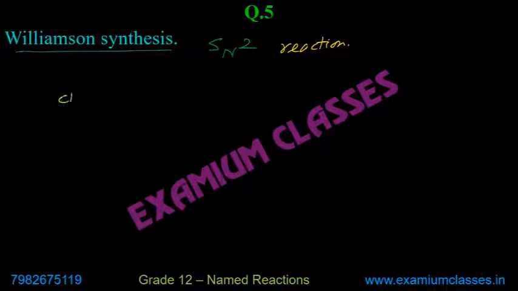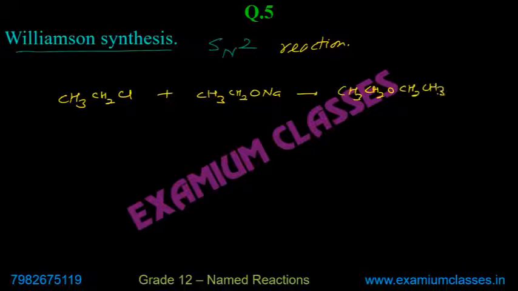So for example, if you have CH3CH2Cl, this is alkyl halide, and alkoxide, CH3CH2ONa, then you will get CH3CH2OCH2CH3. So this is a symmetrical ether in this case because both the alkyl groups are the same.